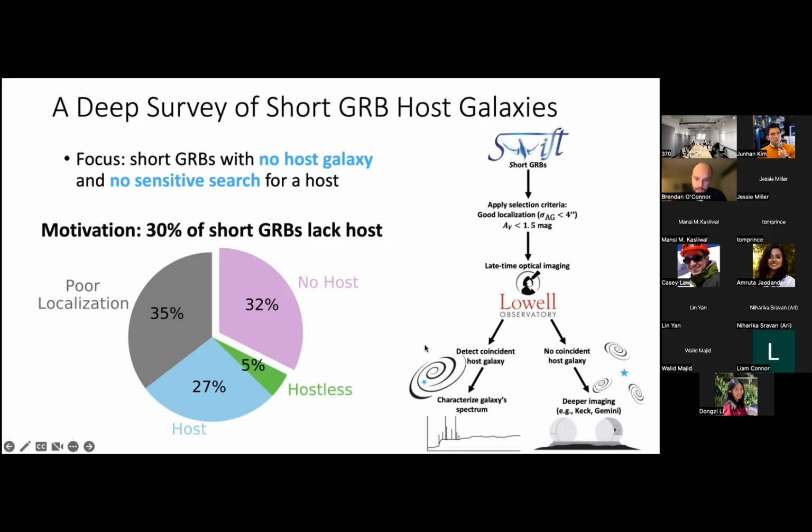And if we detected a coincident host galaxy to the GRB localization, then we're going to characterize its spectrum either with multicolored imaging to get a photometric redshift, or if it's bright enough, with spectroscopy to get a direct redshift measurement. If we didn't find anything, or we found multiple possible candidates, then we undertook deeper imaging with Gemini, Keck, VLT, GTC, HST, all of these other wide aperture instruments to just go deeper and provide better constraints on this hostless scenario.